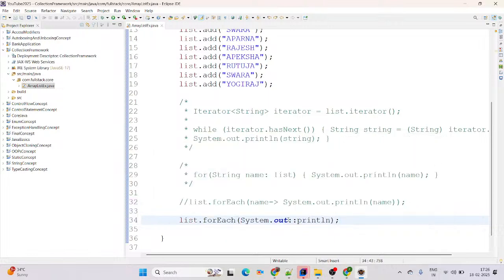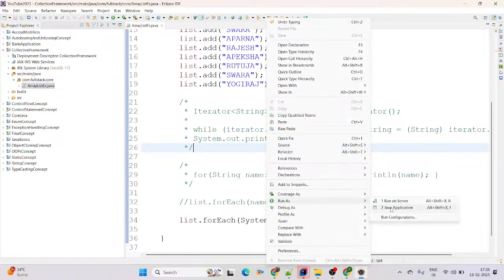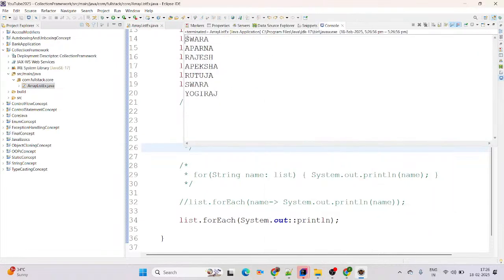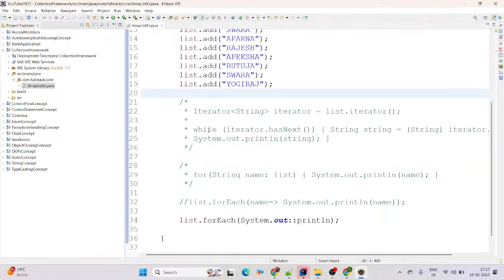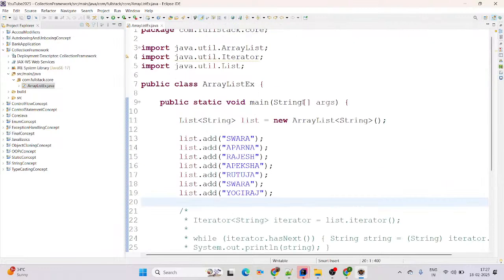Like in C++, this is called the scope resolution operator, but Java does not support the scope resolution operator. In Java, we simply say in English this is double colon. That's called method reference. Again, this is very optimized. It will iterate the records and print on screen, follow the insertion order and allow the duplication of data. In such a way, we come up with our ArrayList concept.